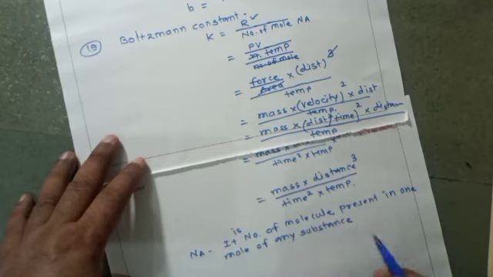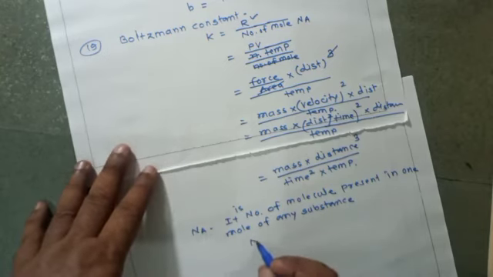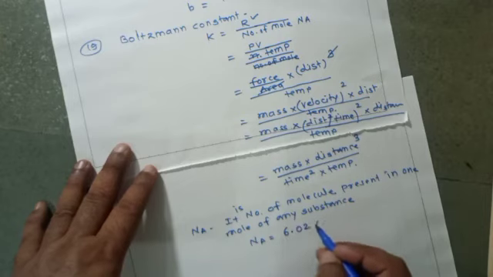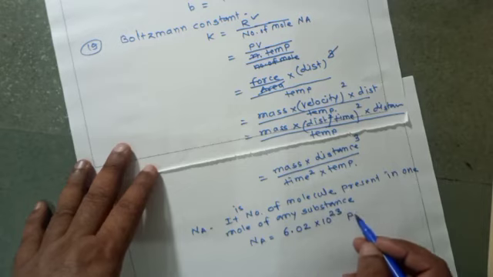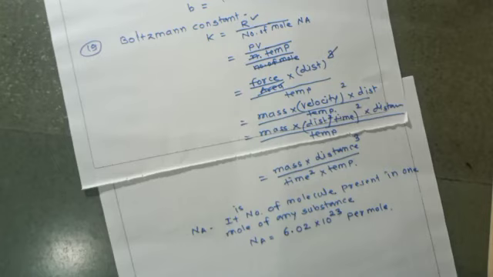It has the value 6.02 into 10 to the power 23 per mole. That is the Avogadro's number.